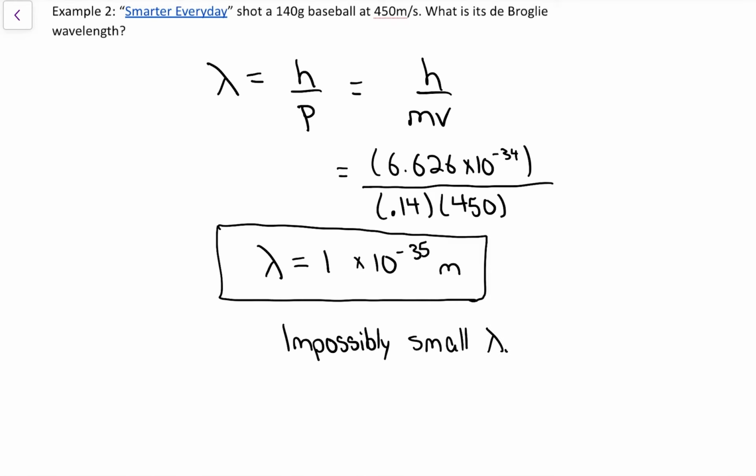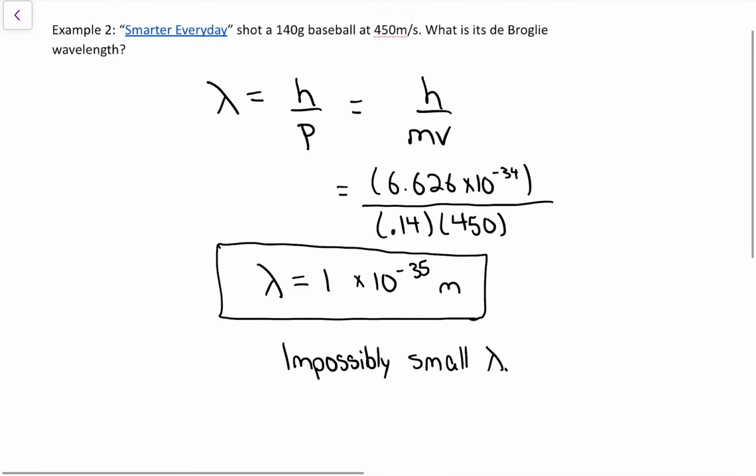There's no way a baseball would ever be able to interact with something that's 10 to the negative 35 meters in size. The baseball is infinitely larger than that. Since the scale between the size of the baseball and the size of that wavelength is so ridiculously out of whack, we're not going to see any quantum effects of baseballs.